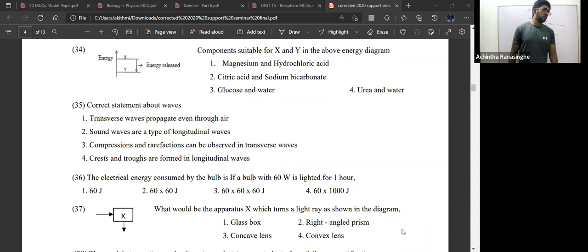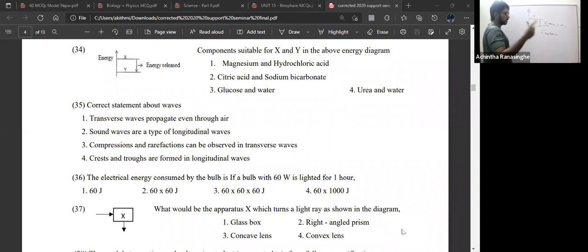Magnesium plus hydrochloric acid. Exothermic reaction or endothermic reaction? That is an exothermic reaction. Good. Citric acid and sodium bicarbonate, even though it is a neutralization reaction, is an endothermic reaction. I have mentioned it.